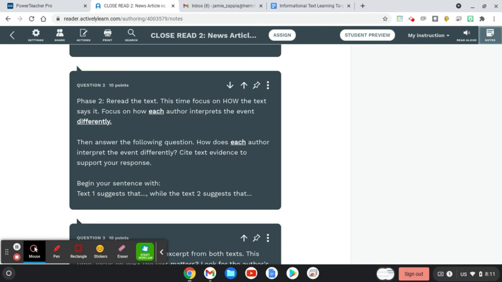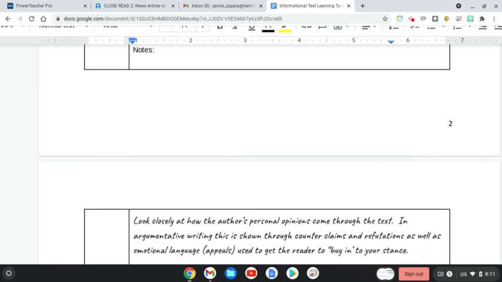How do they interpret it differently? Cite text evidence to support your response for this one. You want to begin with the following sentence starter. Text 1 suggests what, while text 2 suggests what. So as we do this one, we are focusing on the